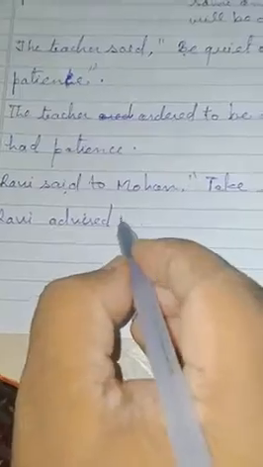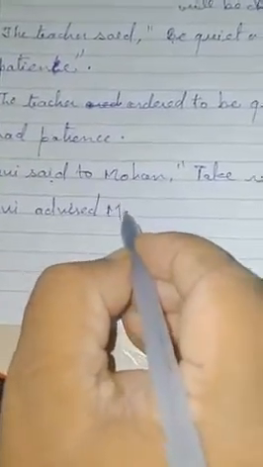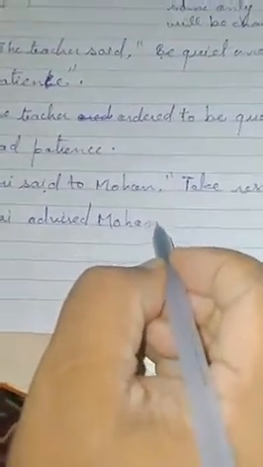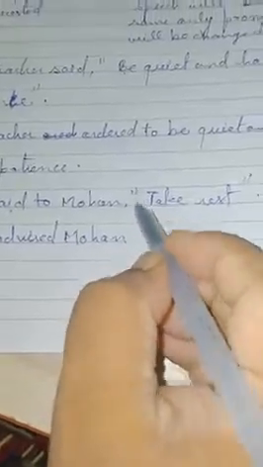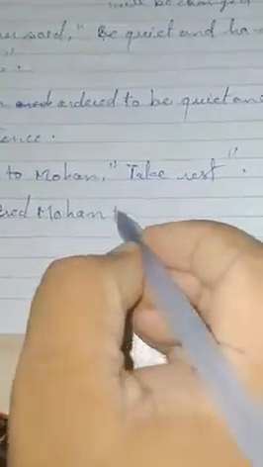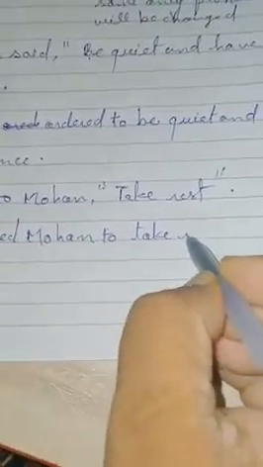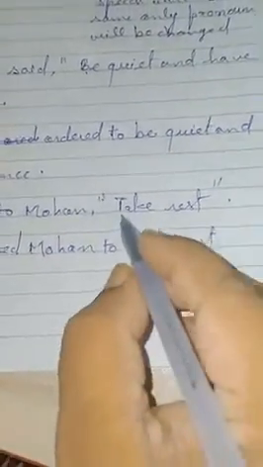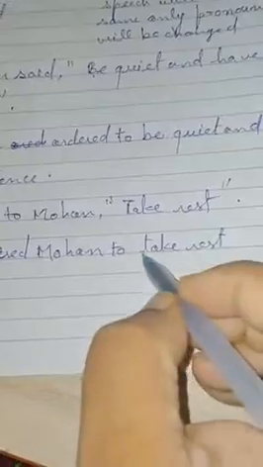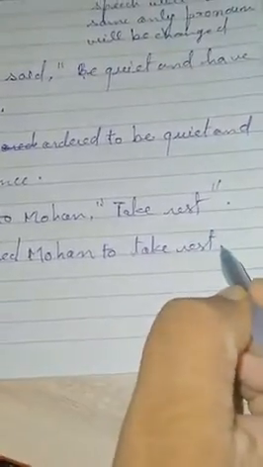Ravi advised Mohan, inverted comma will be changed into to take rest. Here T that is in capital, that will be turned into small, full stop.